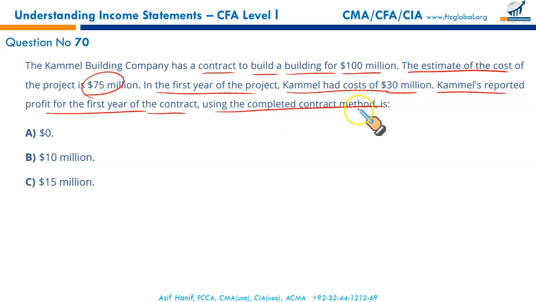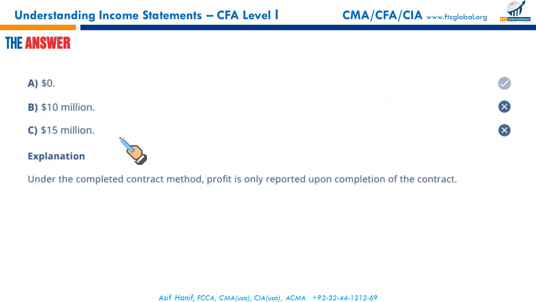Since it's the first year and there is no indication that the project is completed, under the completed contract method, profit is only reported upon the completion of the contract. Since there is no indication, we are not going to recognize any profit. 0. A. Right? Moving on.